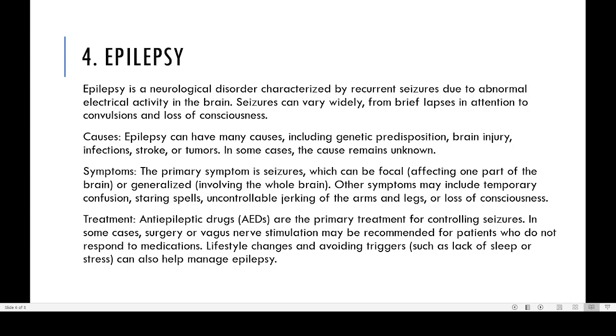Lifestyle changes and avoiding triggers such as lack of sleep or stress can also help to manage epilepsy. People with epilepsy can have increased problems when they have stress in their life.